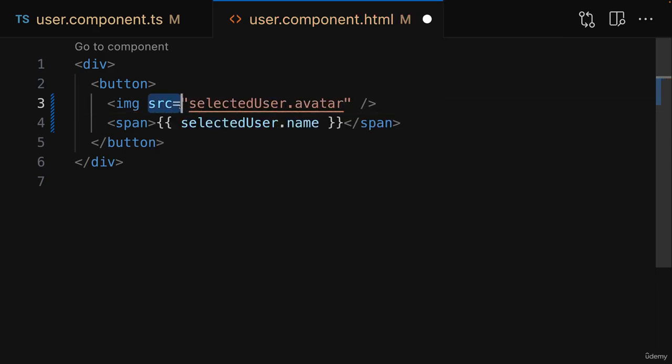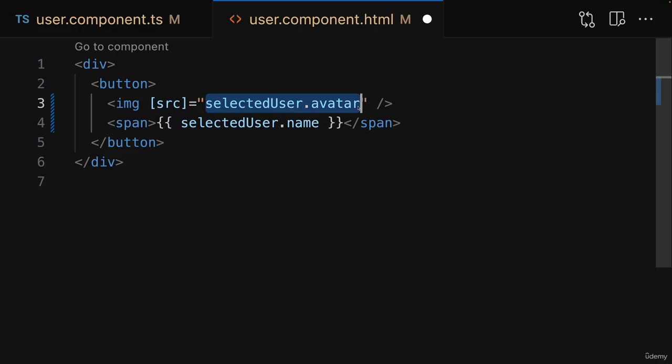Instead, you wrap the name of the property of the DOM element you want to configure, so of this image element in this case. You wrap the name of the property that should be set with square brackets. So opening and closing square brackets around the property name. And then inside of those quotes, you set the value that should be assigned to this property without curly braces.